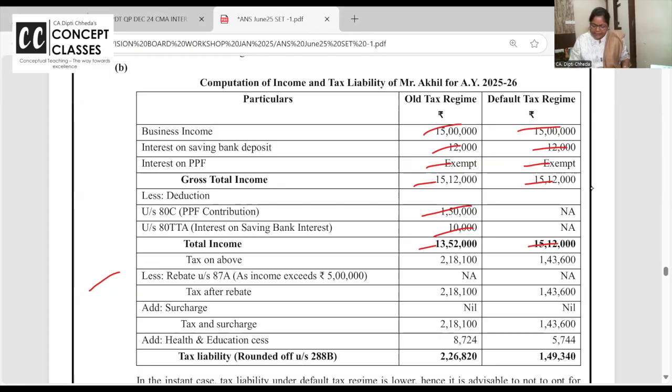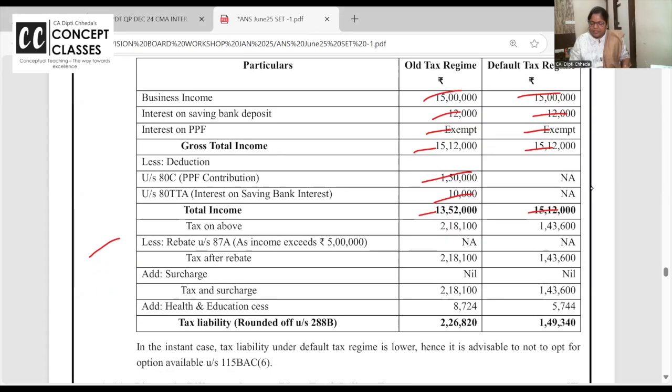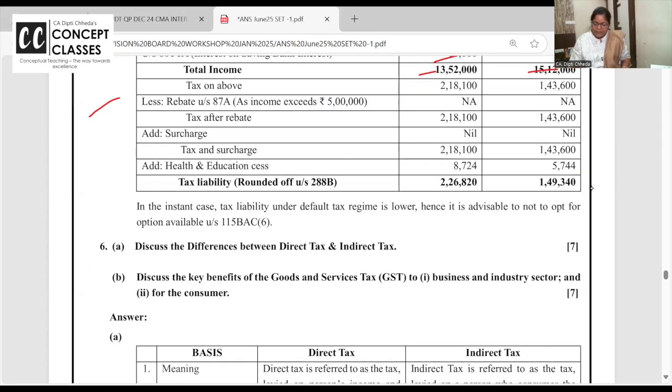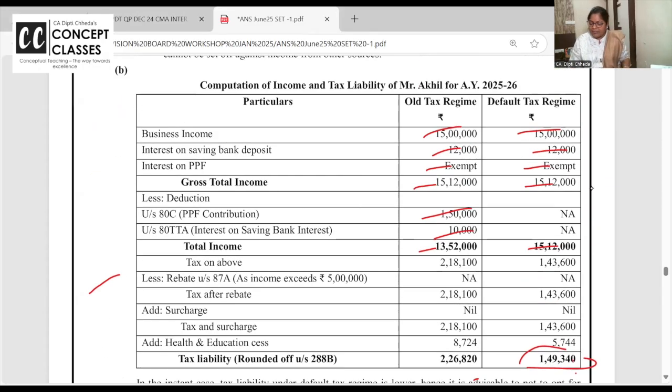And now you can calculate the tax. Here 0 to 2.5 lakhs, 2.5 to 5 lakhs, and so on. Here 0 to 3 lakh nil, 3 lakh to 7 lakh, 7 to 10 lakh, and so on. Okay. So wherever the tax is lower, in the default tax regime, he can go for the default tax regime. But as he has business income, please remember, if you have business income and you opt out of the default tax regime, once you come out, you cannot opt in again.